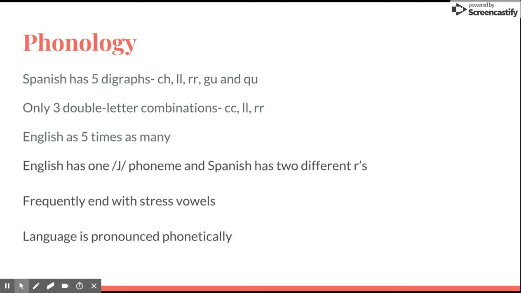The Spanish language is pronounced phonetically. However, beware of the trilled R, which is somewhat complex to reproduce. The letters B and V are almost indistinguishable, and then the letter H in Spanish is silent.